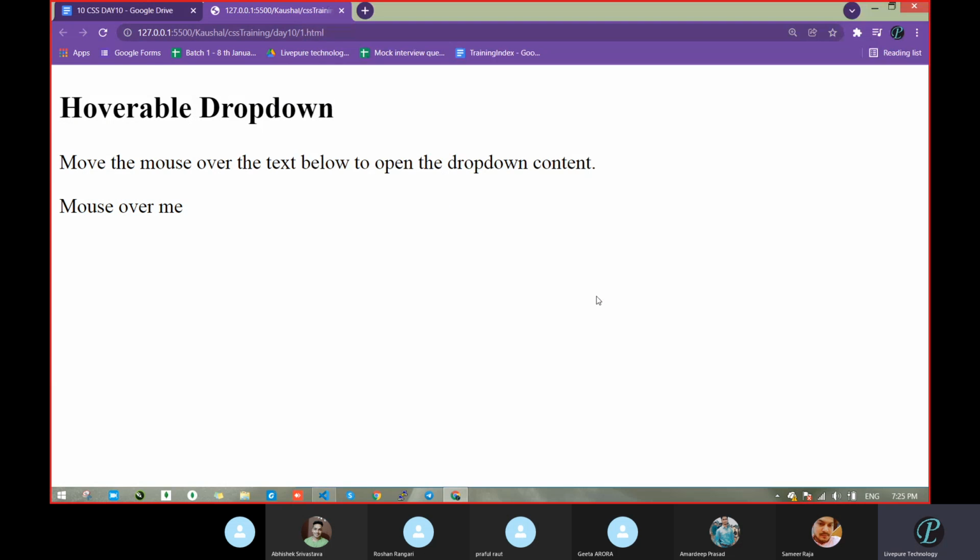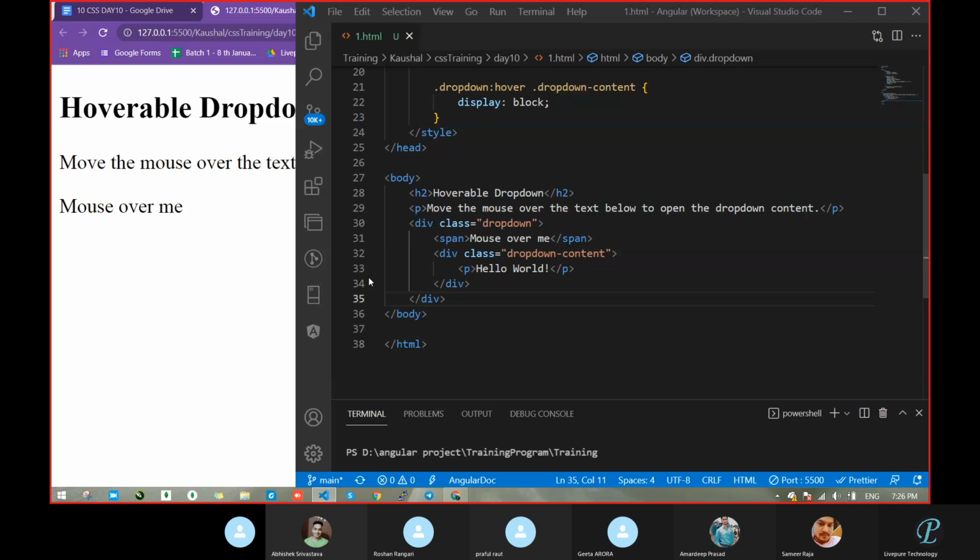Let's see, is it doing anything? What happened? Did we get anything? When I put the mouse over the text, we are getting something. Correct? Sir, some pop-up type something. Yeah, a pop-up is coming. So now we will verify this from our code. Where are we passing? We are passing on this one, mouse over. And after this, what are we getting? We are getting this block, Hello world.